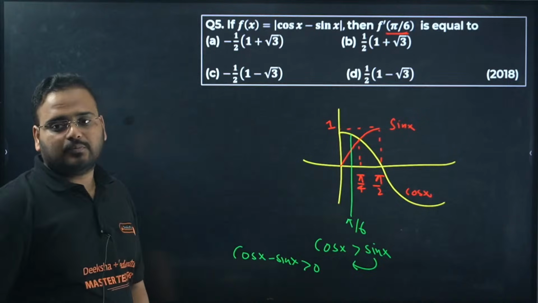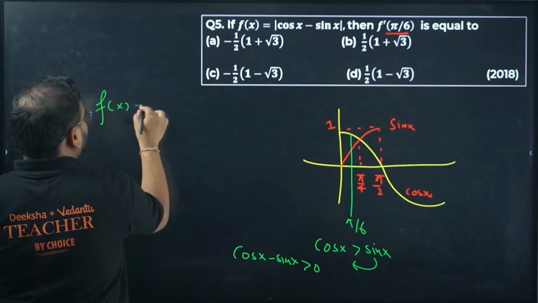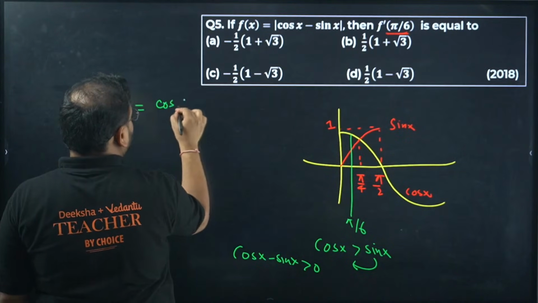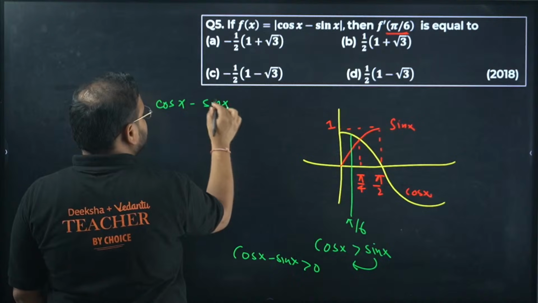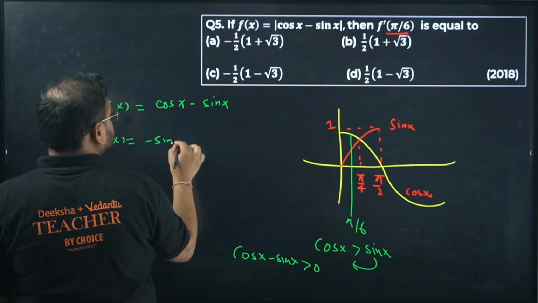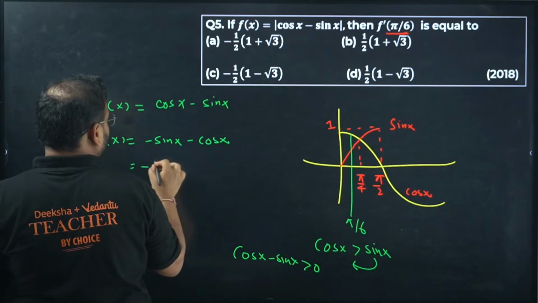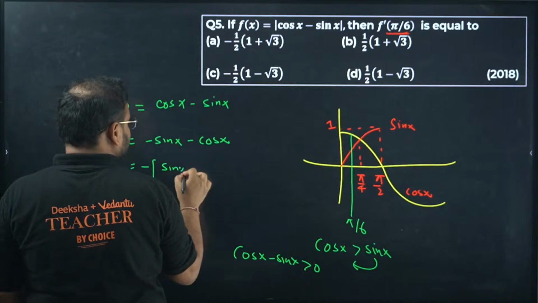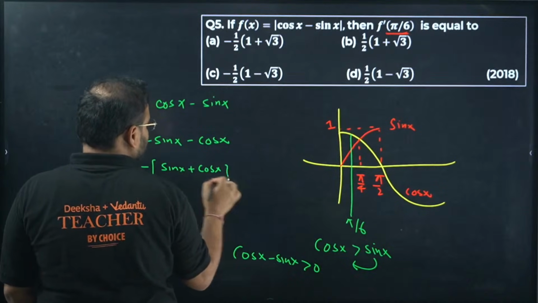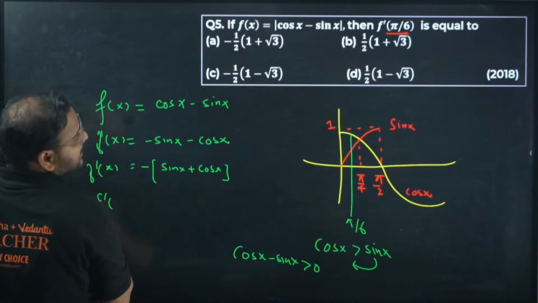It's a positive value. If it is positive, this modulus will open with a positive sign. So we'll have just cos x minus sin x. Now differentiate it. You get minus sin x and you get minus, derivative of sin is cos. Take minus sign common. You have sin x plus cos x. Now you put the value of x as pi by 6.